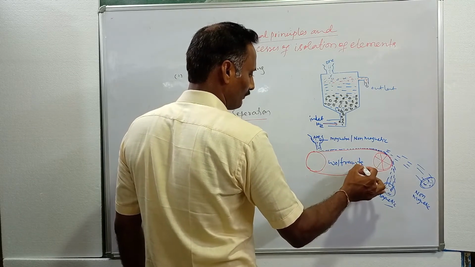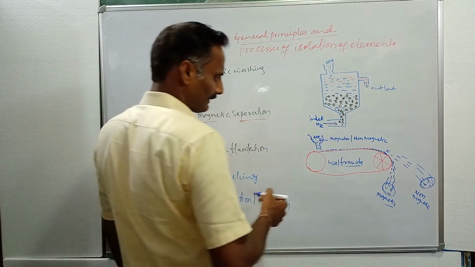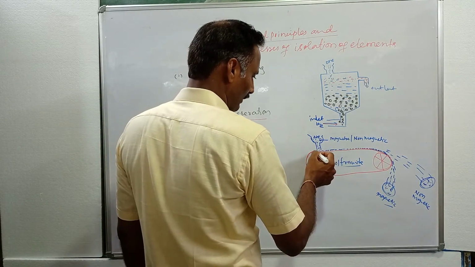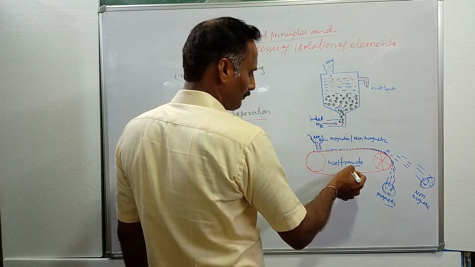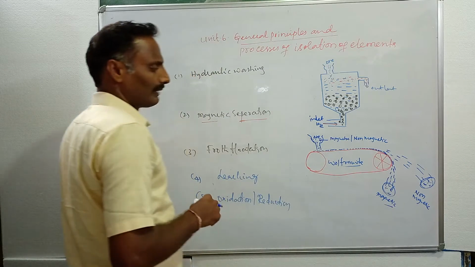Wolframite is an ore which contains tungsten. It contains some magnetic impurities like iron. To remove those, we go for this magnetic separation method.